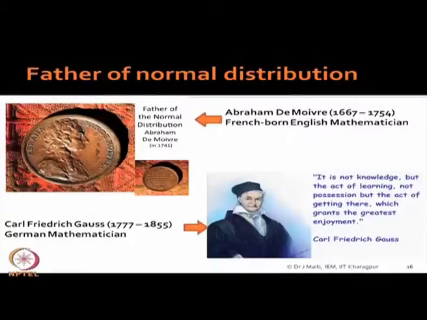Okay. Now, he is considered the father of normal distribution, but only the equation will not be sufficient. Later what happened, Gauss, another famous mathematician and statistician, gave the properties, so all statistical properties of normal distribution were identified and tested by Carl Friedrich Gauss. He is basically that German mathematician.